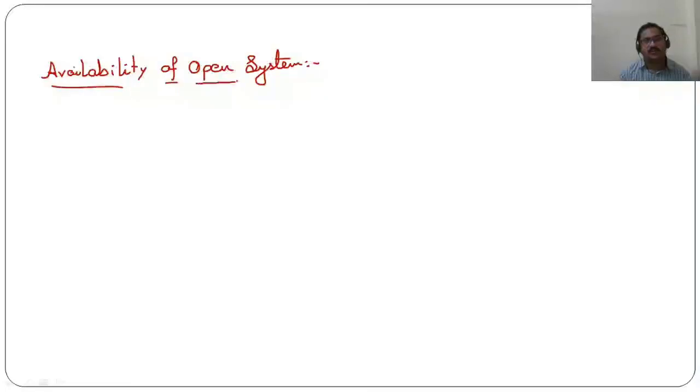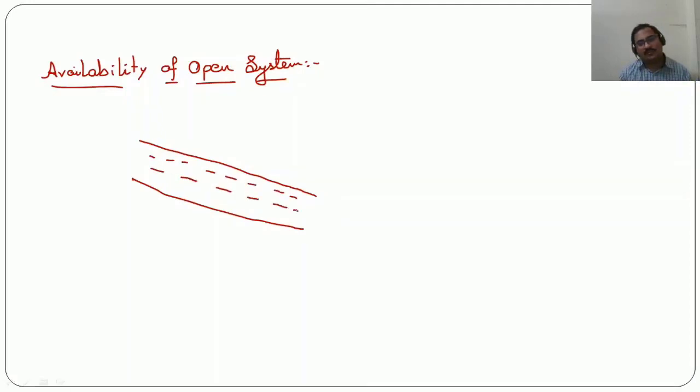Then let us go for the next concept, that is availability of an open system. So here also, when we talk about availability of an open system, let us consider there is a pipe like this in which certain amount of fluid is flowing.